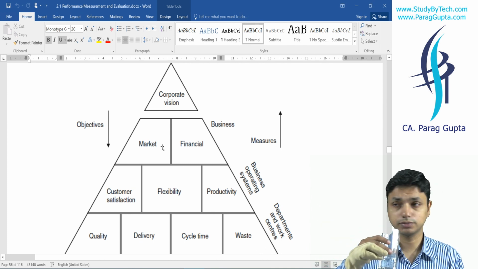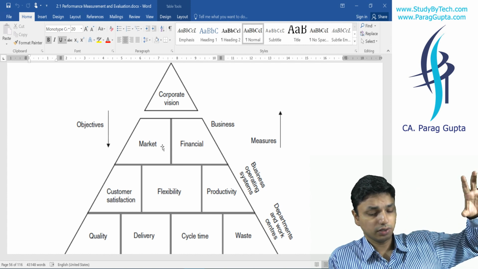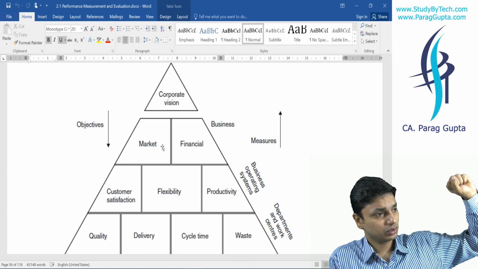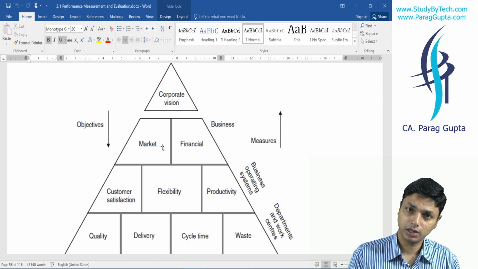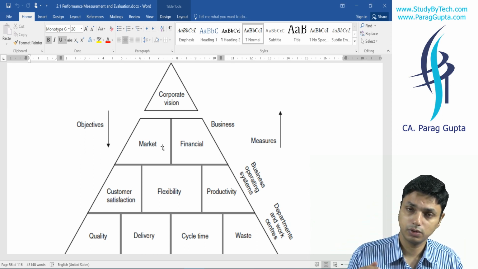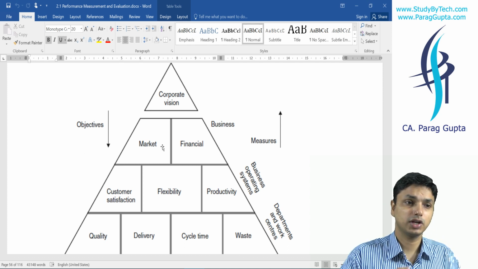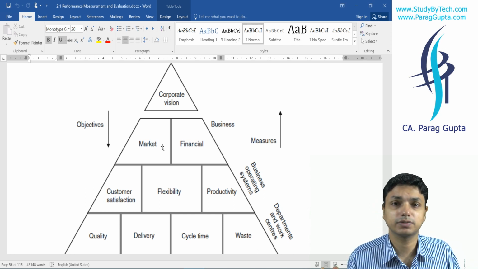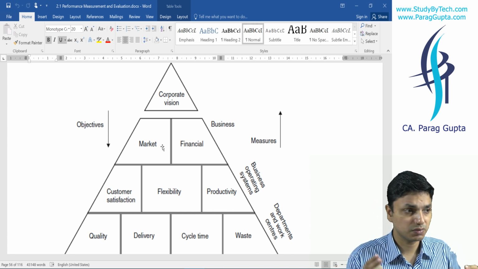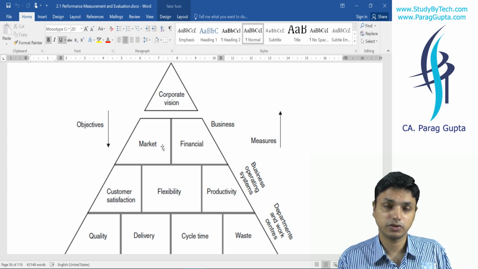What is our corporate vision? Whatever the corporate vision is, we shall think about what the role of market shall be and what the role of finance shall be, to achieve it. It means we shall have this much market share, this much expansion in the market, etc. This is market. And what is finance? We shall have this much profit, this much share, etc. This is finance.